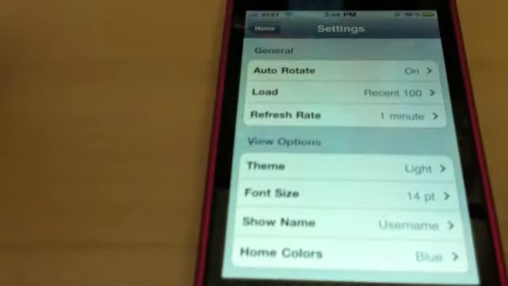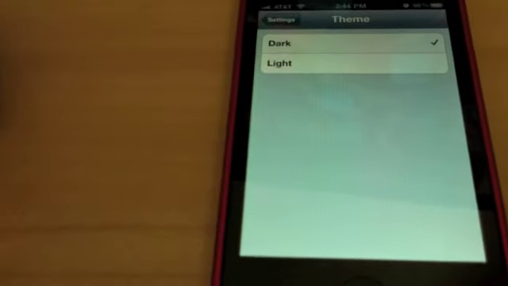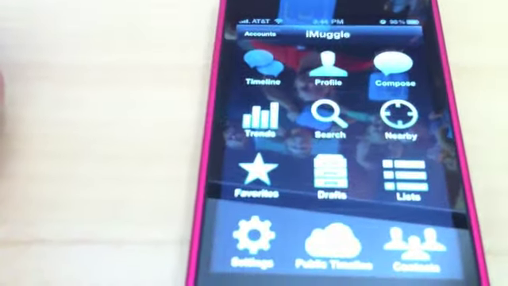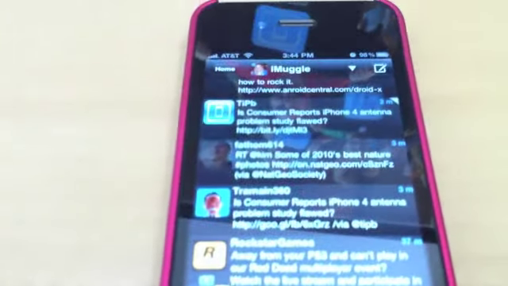Let's see what else. Let's look in settings. You can change basic options under general. Theme, you have light and dark. So let's do the dark theme. And you notice it changed the status bar. And let's go back into the timeline. And now we've got a nice dark theme on here. I like both, actually. I find myself switching back and forth between these two.